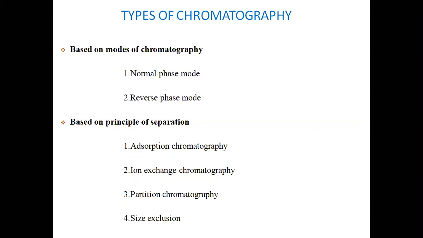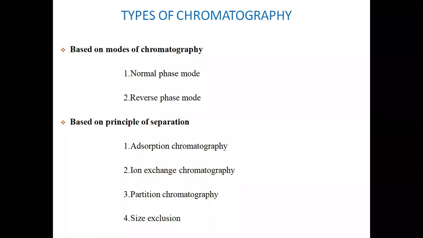And in that case, a reverse kind of column is used, that is the ODS column, octadecyl silane, which is basically an organic kind of stationary phase, very useful for separation of organic samples like those we have in pharmaceutical samples. Therefore, this type of chromatography is called reverse phase or reverse mode chromatography, normally called RPHPLC. Most of the journals that contain pharmaceutical analytical papers on the basis of HPLC usually start with RPHPLC method of XYZ and so on.